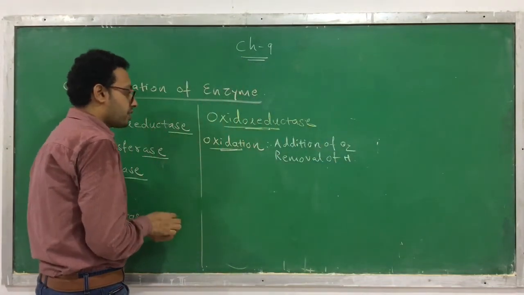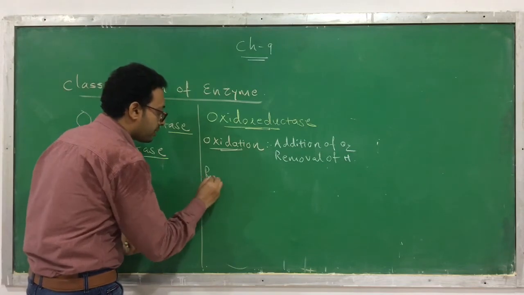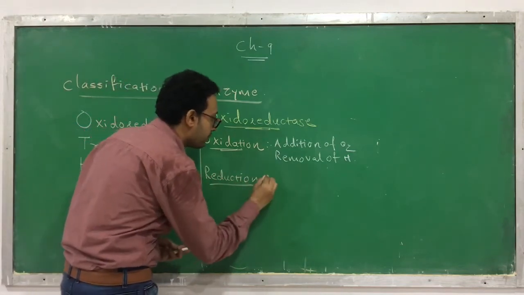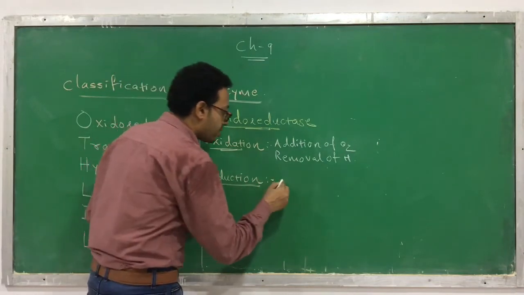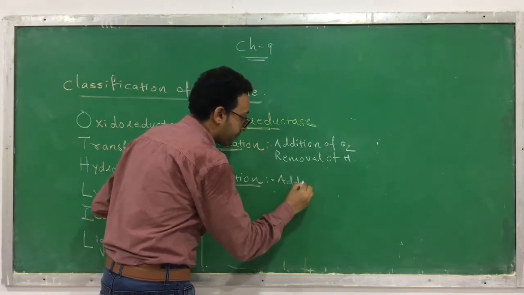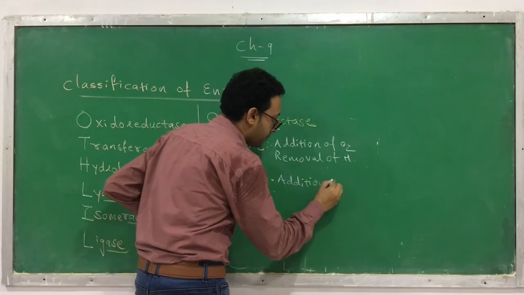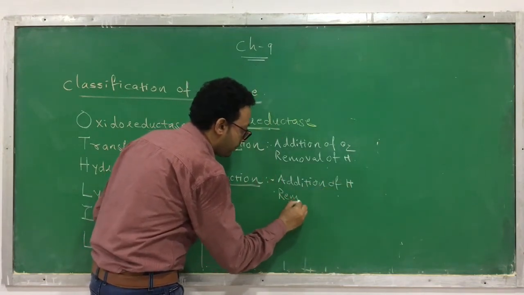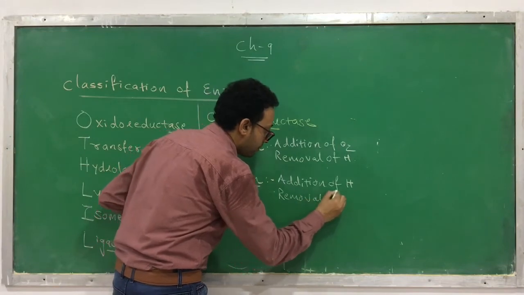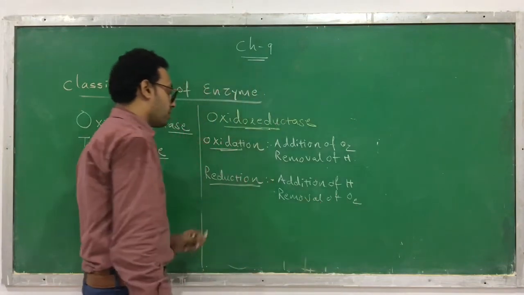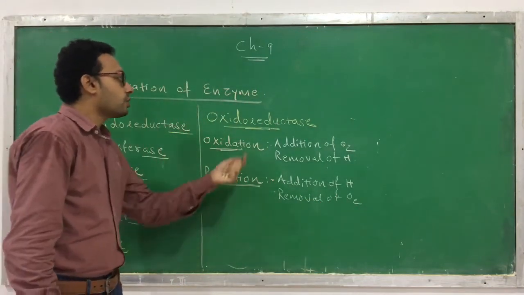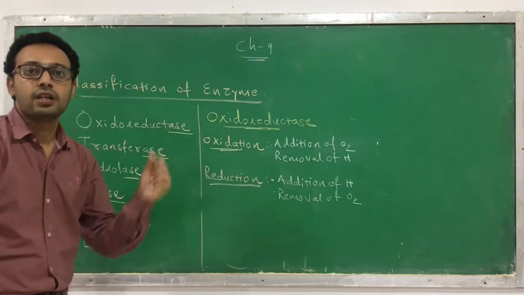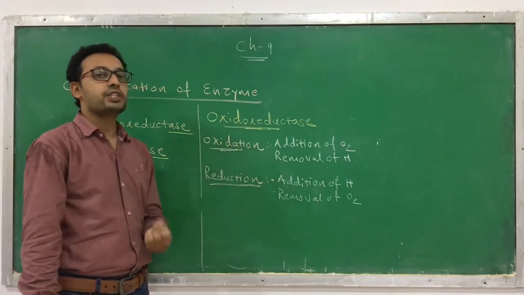And now what is a reduction? Reduction is its opposite. Reduction means addition of hydrogen or removal of oxygen. So this is called reduction. So these enzymes are capable of doing oxidation and reduction type of reactions. That's why we are calling them oxidoreductase.